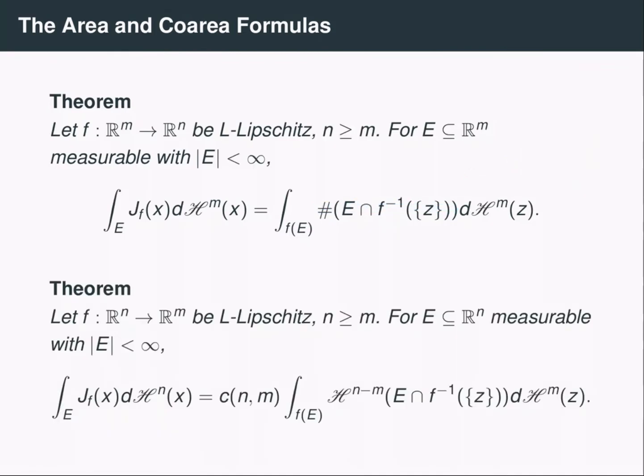Now, in the case that we have a Lipschitz map going into a lower dimensional space, so in the case where we have a map going from R^n to R^m, where n is at least m, then for any Lebesgue measurable set, we have the following equality: the integral of the Jacobian is equal to some dimensional constant, again, times the integral over f of E with respect to m-dimensional Hausdorff measure. But now instead of essentially counting measure or zero-dimensional measure of the fibers, we have the n minus m dimensional measure of the fibers.